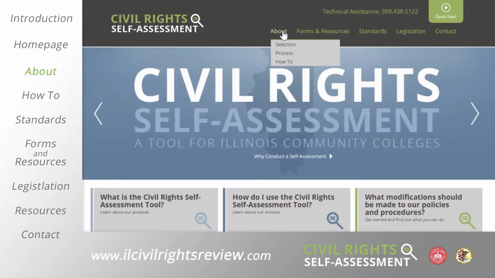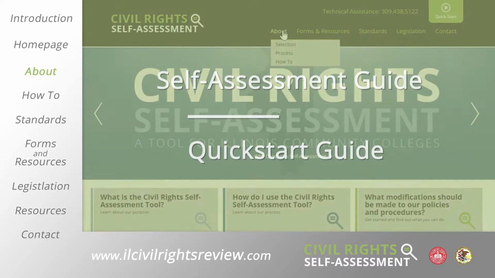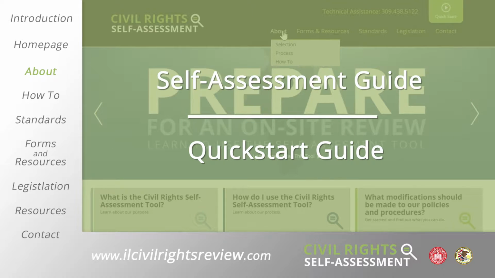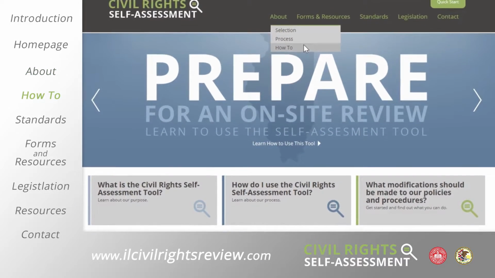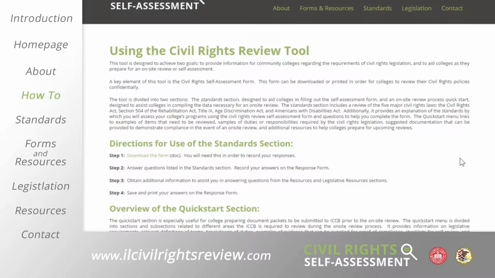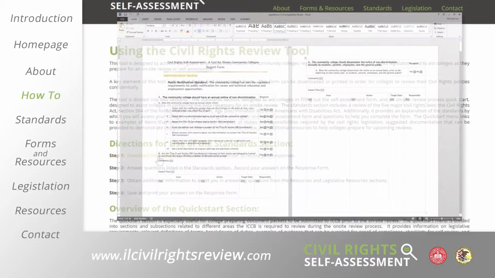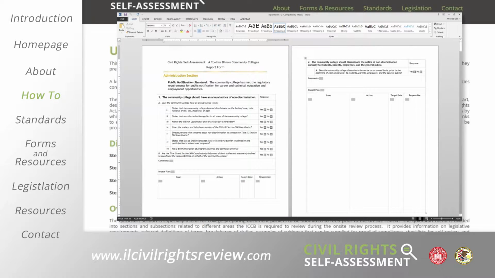The tool provided by this site is divided into two sections, the Self-Assessment Guide and the Quick Start Guide. Through the How-To tab, you can simultaneously learn about the use of this site and download the self-assessment form for use with the Standards section. The self-assessment form can be used confidentially by colleges assessing their own compliance. The form can be downloaded and edited electronically or printed out and filled out by hand.